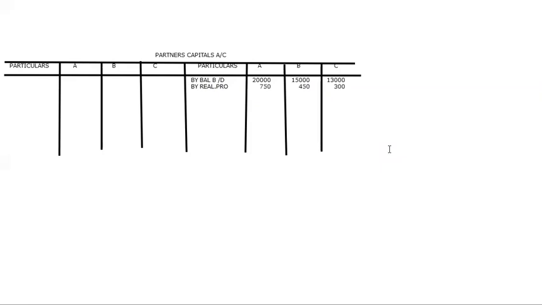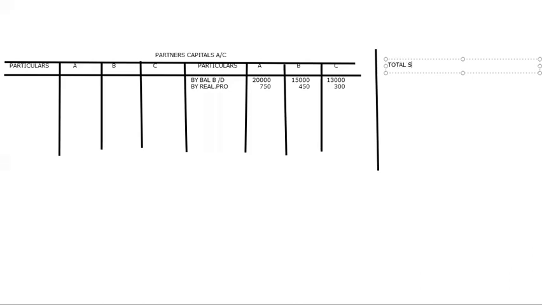Before sharing it, I'll check once again the adjustment given. The total purchase consideration was accepted for 50,000. Of this 50,000, 32,000 was given in the form of shares itself. So now we have to divide the shares. How am I going to divide? What is their ratio? The profit sharing ratio is 5 is to 3 is to 2.